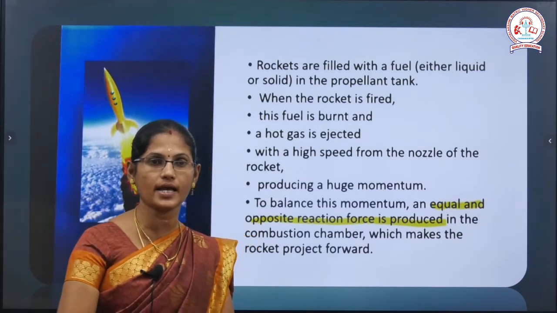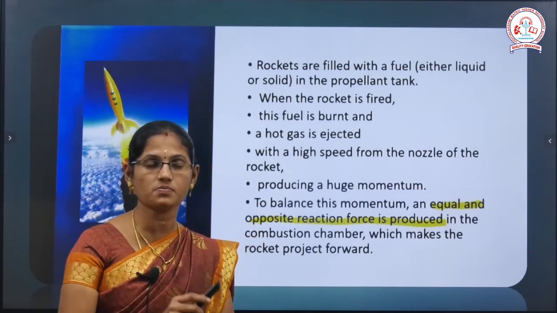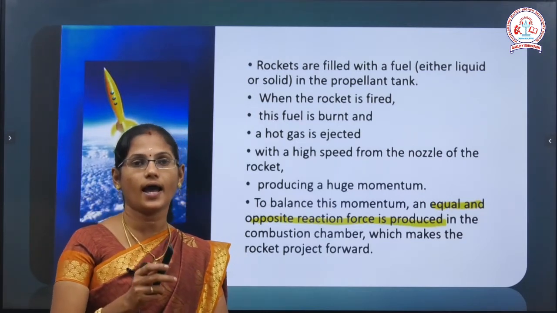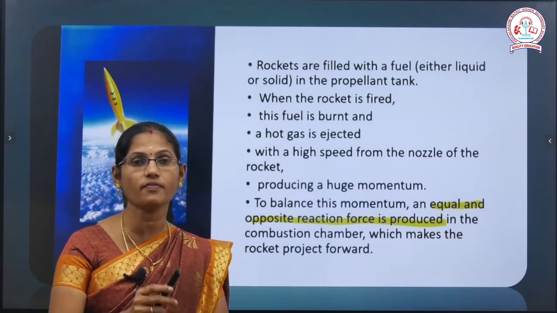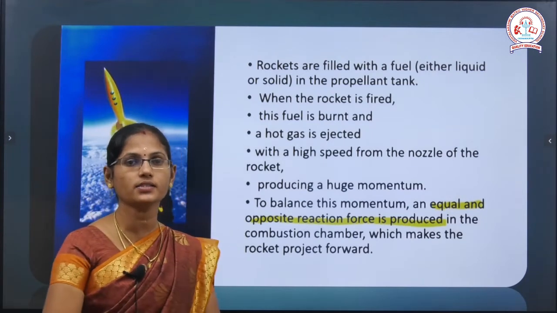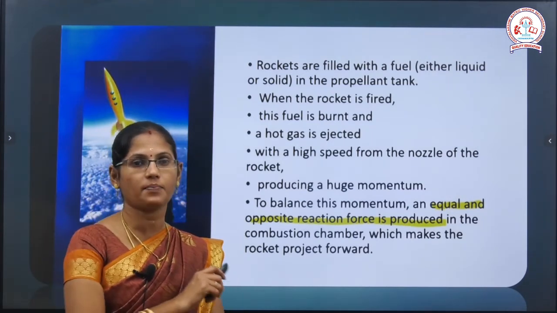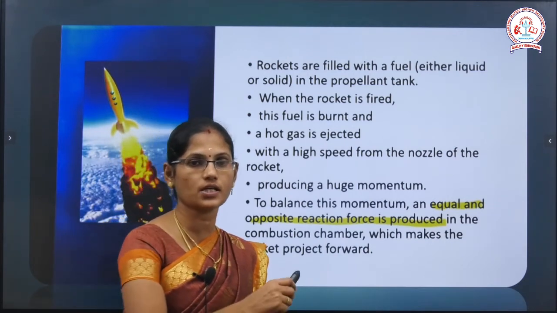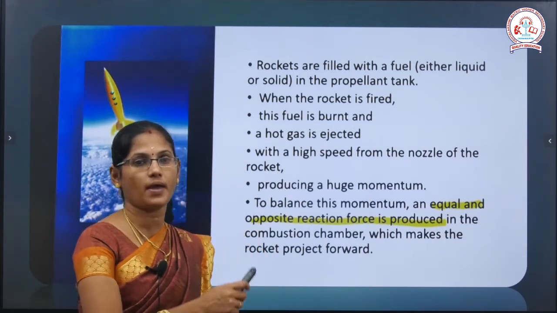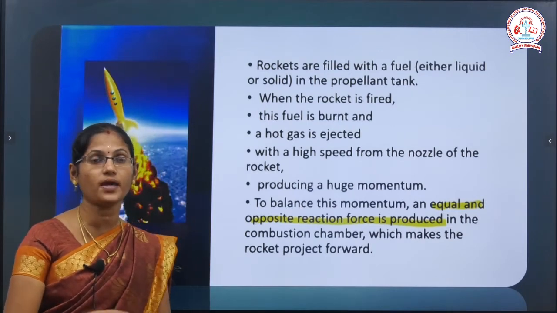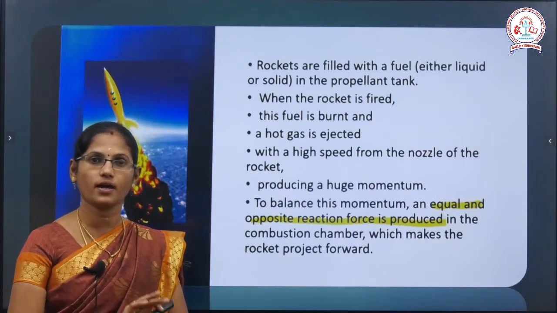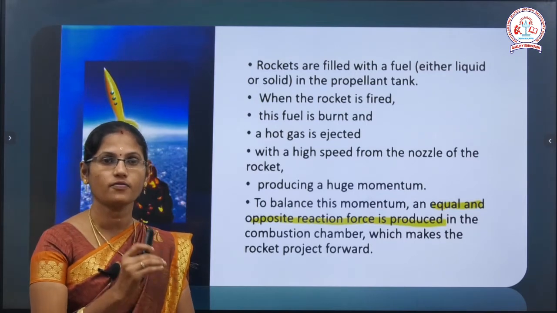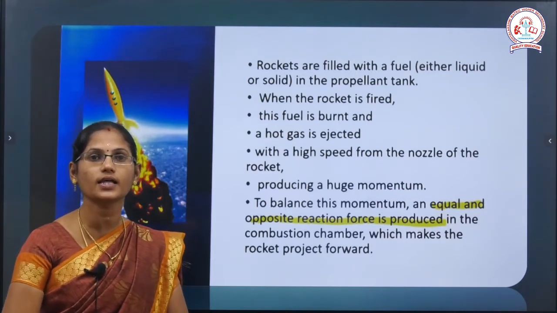In the earlier slides I explained that rocket propulsion is mainly based on two principles: Newton's third law of motion and conservation of momentum. In this case Newton's third law is applying. For every action there is an opposite reaction produced. So the combustion chamber makes the rocket move forward. Okay, now it is clear to all of you. So the rocket is moving forward. The first principle is Newton's third law of motion.